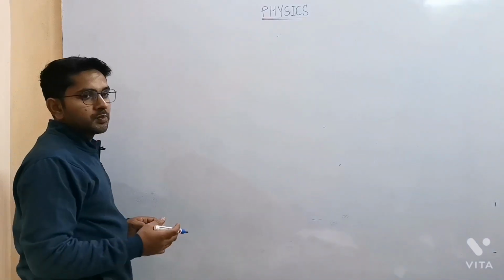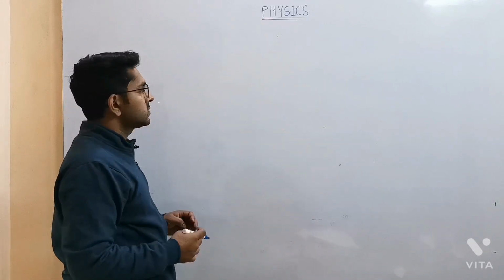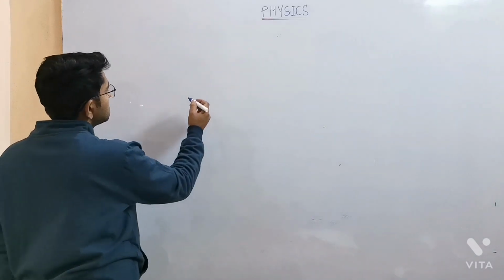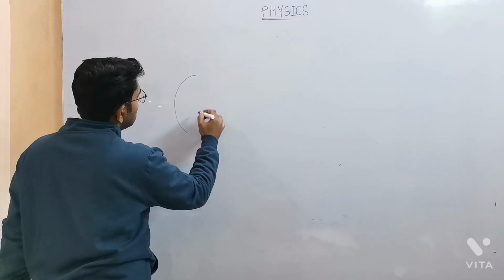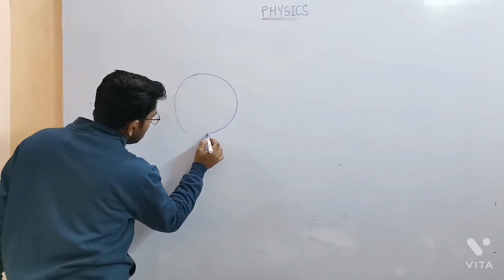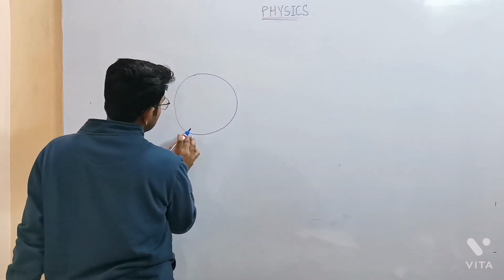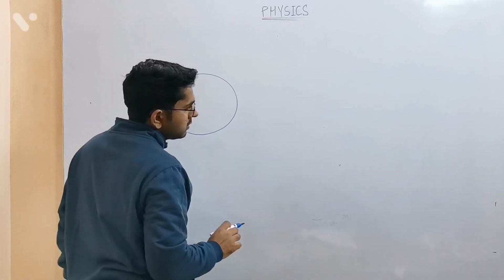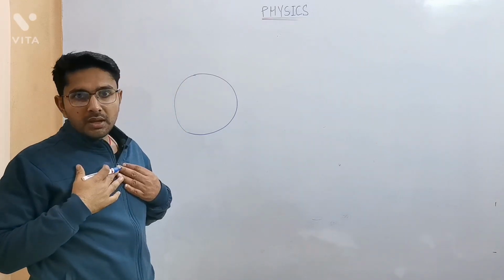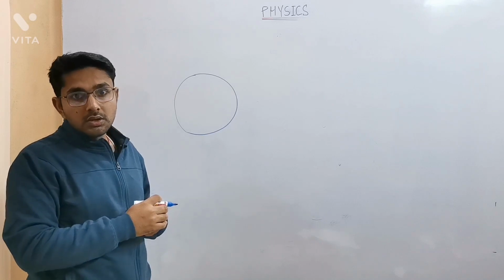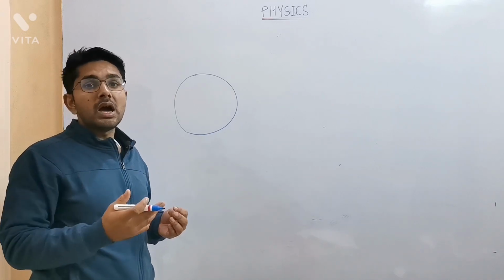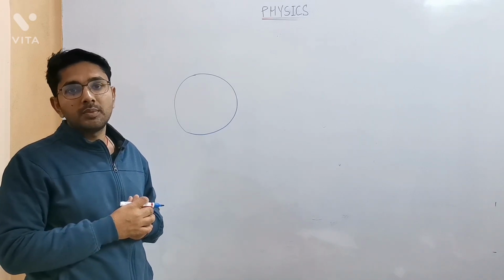So we have just explained the gravitational force. Now let's see what the magnitude of this gravitational force will be. If I say I am being attracted by the Earth, your question will be, sir, by how much force are you being attracted by the Earth?